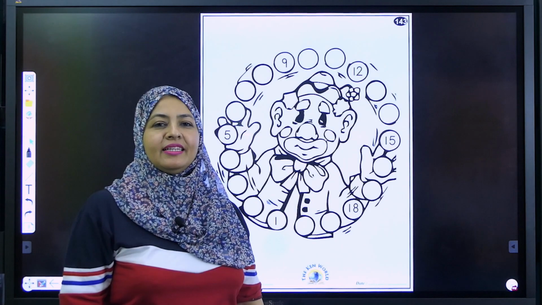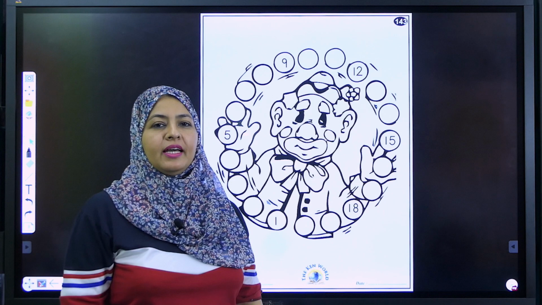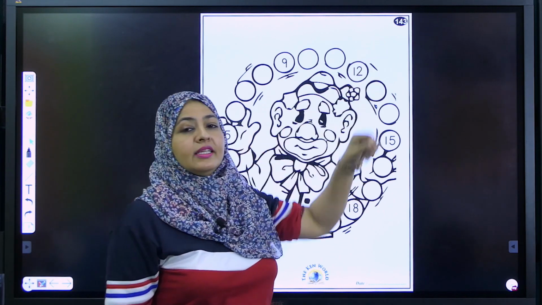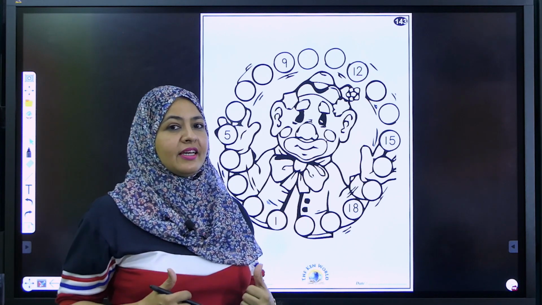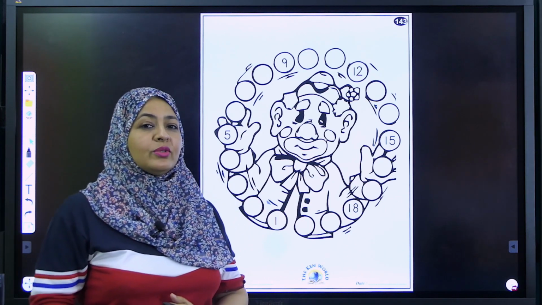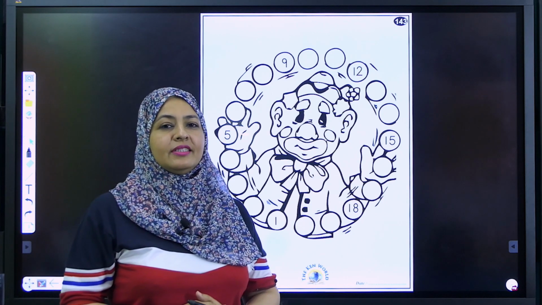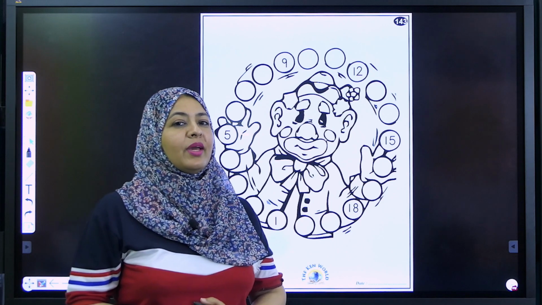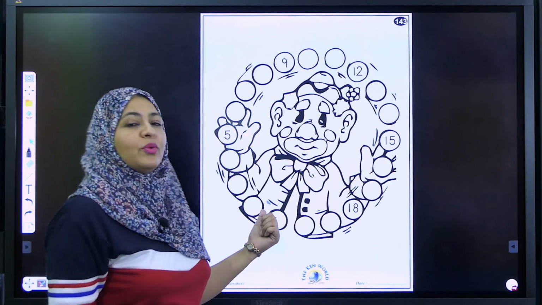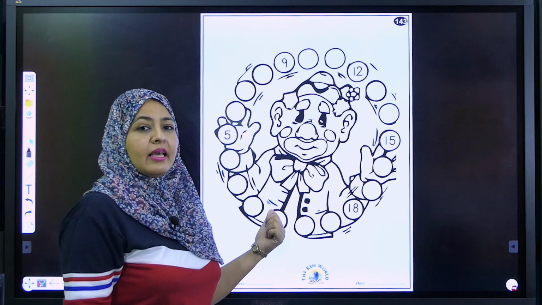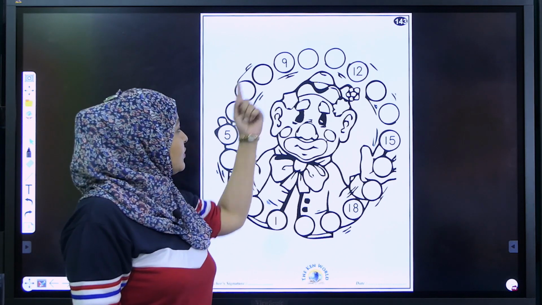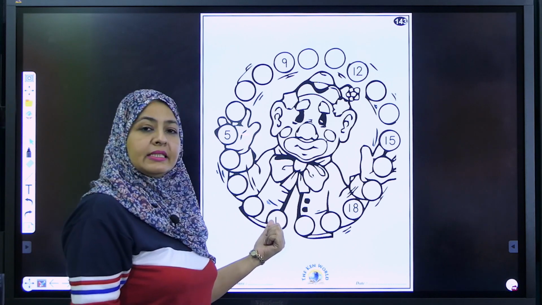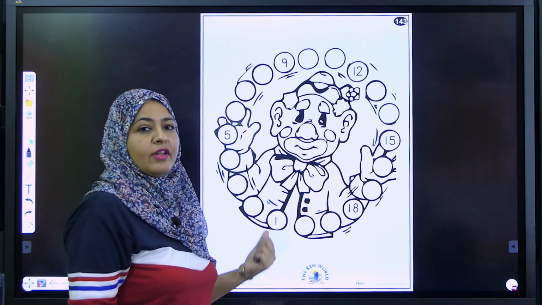Hello my lovely kids. Open your math file and take out page number 143. It's an activity time. Today we are going to do a fun-filled activity. Are you excited to know? Yes? Then look at the board. Here you can see the clown. Clown is playing with lots of balls. Some balls have numbers and some balls don't have numbers.